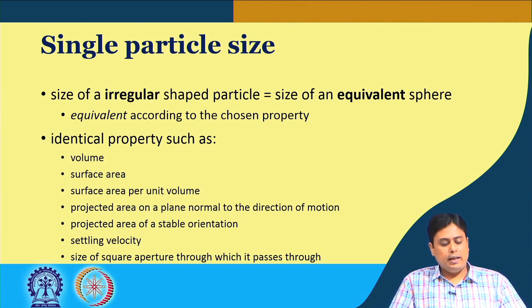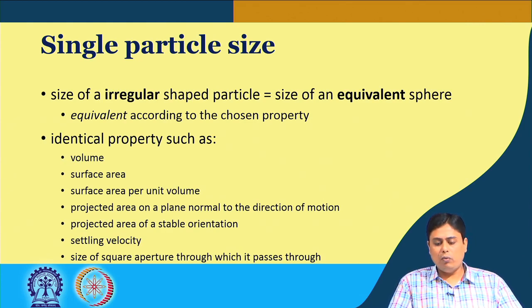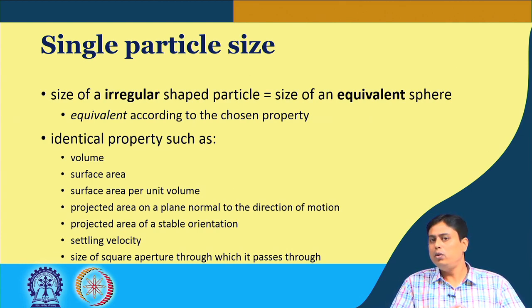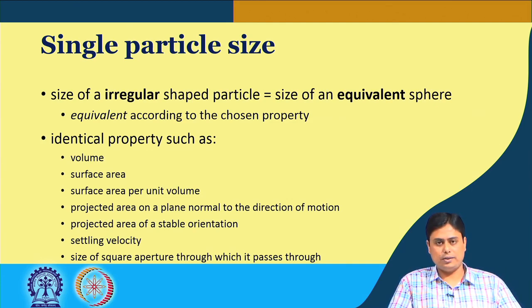There can be a possibility that the surface area per unit volume may be the same in both cases, and then you determine the sphere. Now, why are we sticking to that size of equivalent sphere? The point is that the spherical particle definition is very easy. A sphere is symmetric in nature. It requires only one dimension to tell its size, because the shape is already spherical. So, size can be easily determined by only a single dimension because of its symmetry.